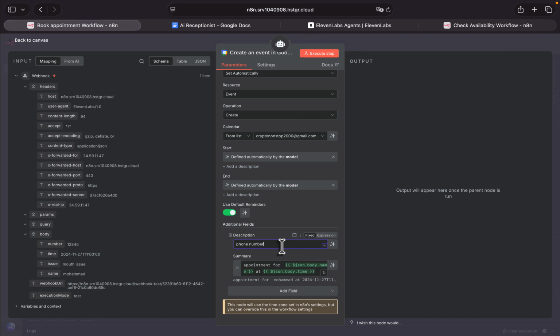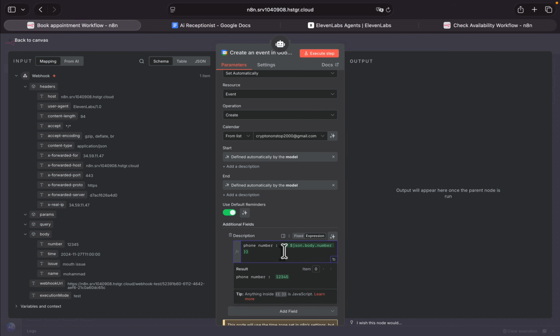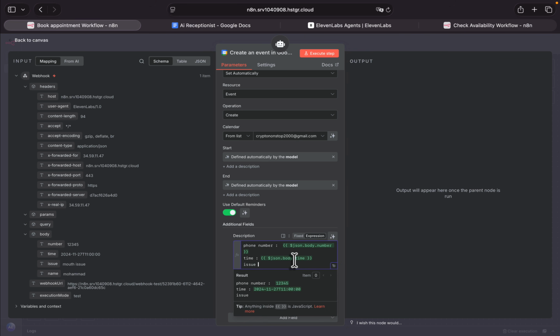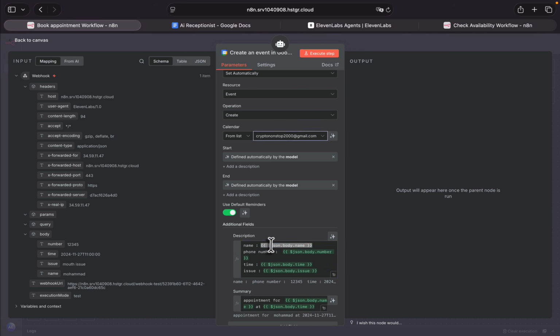phone number, drag and drop it in here. I want to also record the time, issue, let me add the issue, and the last one is actually name. However, we don't have to add it because we added it already in the summary. However, let me add it, name, in this section. Okay, very good to go.